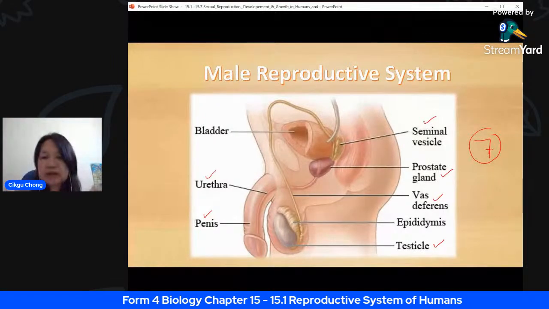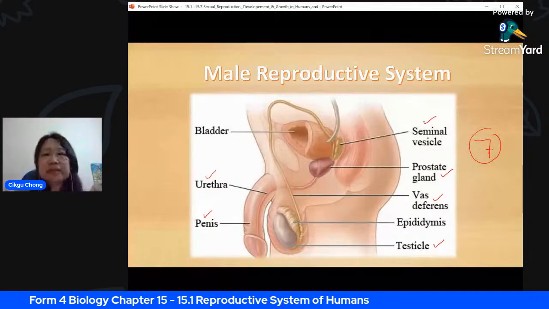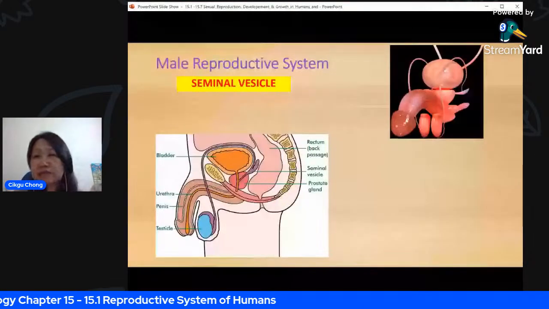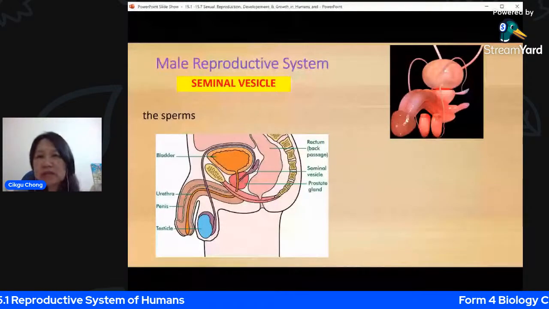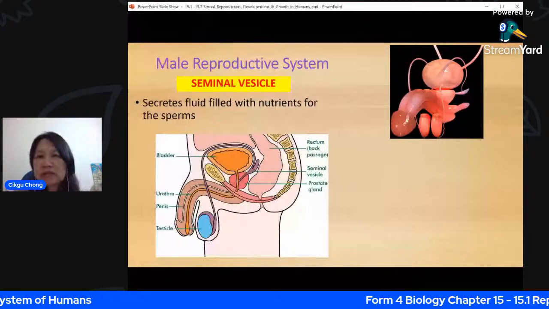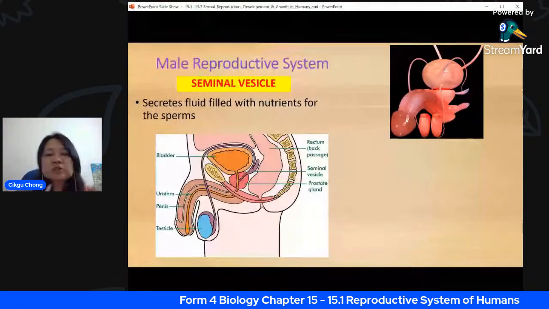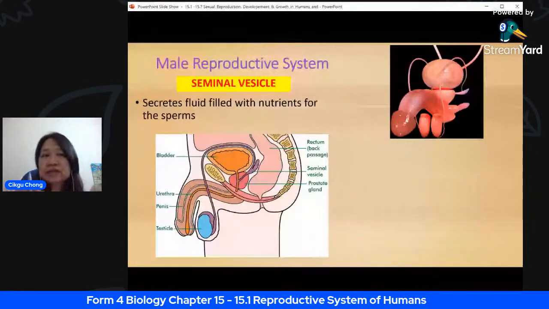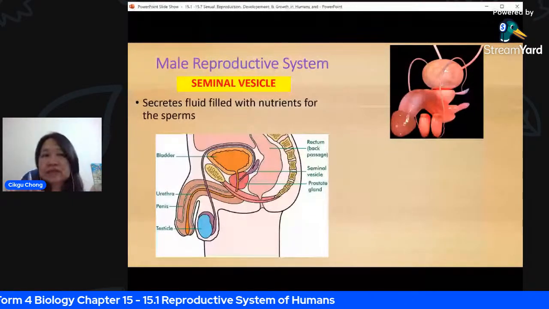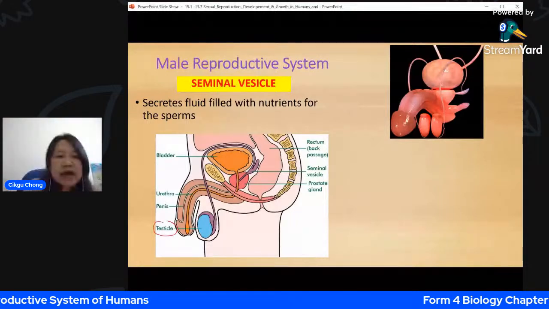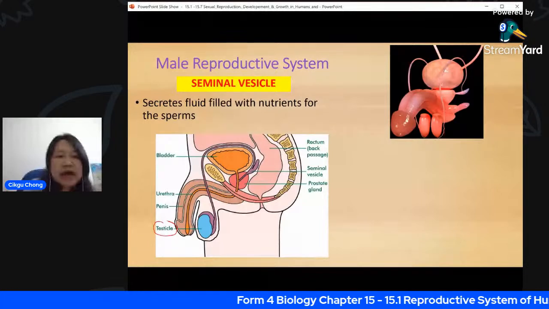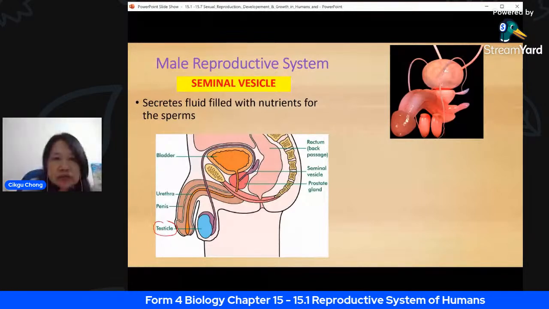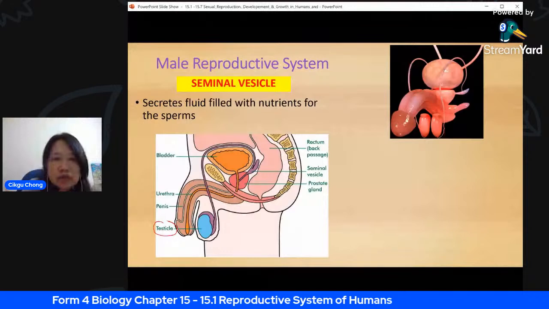First of all, the seminal vesicle. Where is the seminal vesicle? It secretes fluid filled with nutrients for the sperm. The sperm is not produced there; it is actually stored there. The sperm comes out from the testis, which is here, and it swims up through what we call the sperm duct, and it is stored over here.